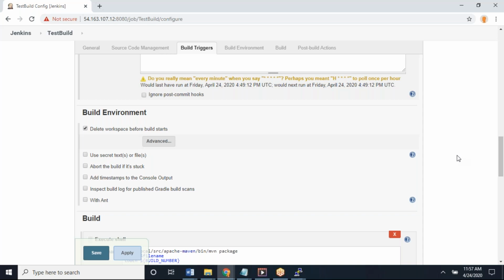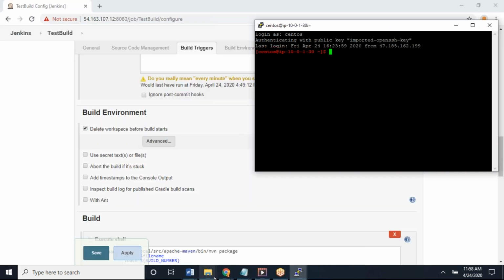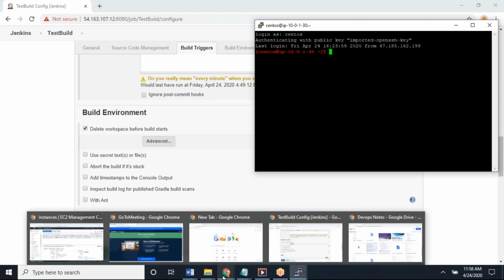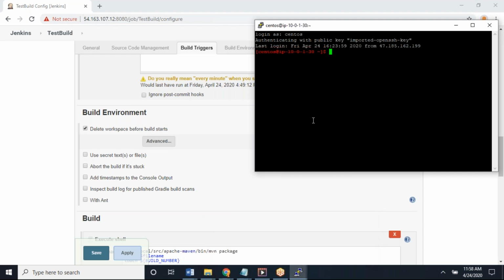So that workspace I'm cleaning up every time. Before the build starts, I'll get a fresh workspace. The previous files won't be available. So every time I'm getting a fresh directory. That is what the delete workspace option does. Actually, that is the best option. I forgot to tell you that before. Please use that in any of your jobs.